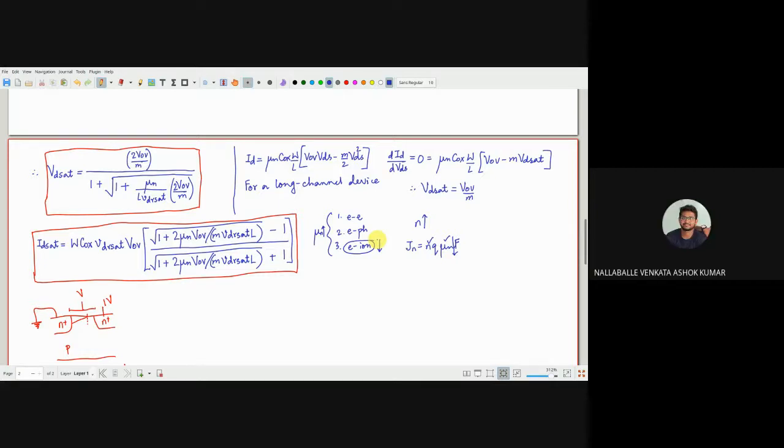Yes, sir. But even if that is there, the final current which we are concerned about, please understand that if there are certain internal fields, those effects will happen in localized regions. The final current we should be interested in is the current coming out of the terminal, and the terminal currents are essentially determined by the terminal voltages.